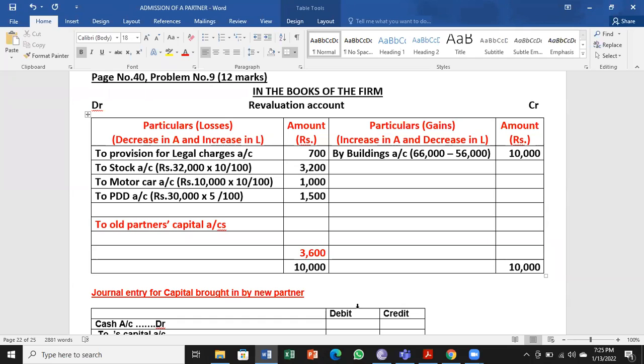Old partners are Anil, 3,600 into 2 by 3, 2:3 is the ratio, 2,400. And then Sunil, 3,600 into 1 by 3, 1,200.